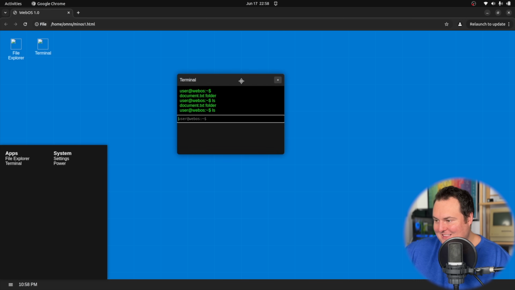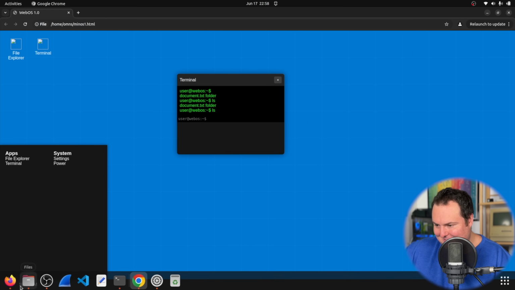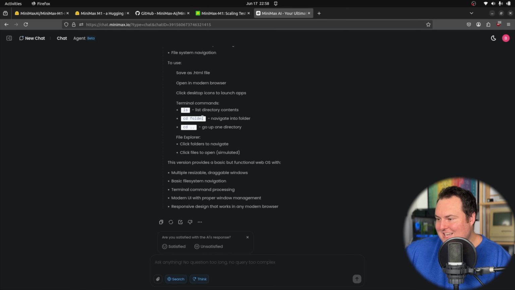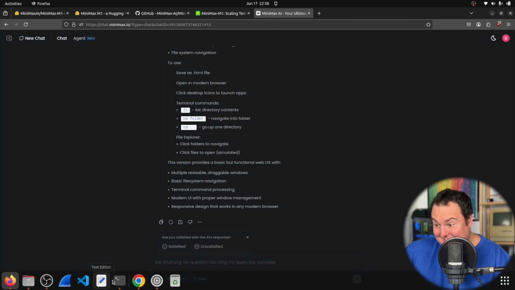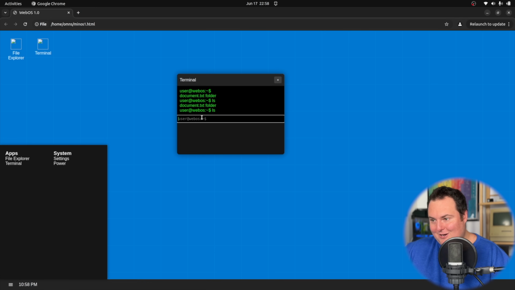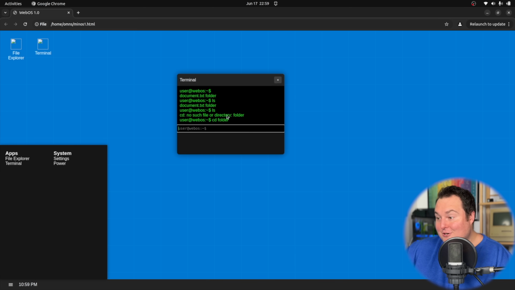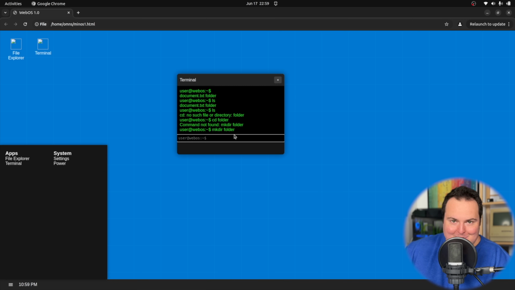The window is something that can be moved around. Let me see what other commands it told me I could do. cd into a folder and then go up one directory. Still, that's really good. Okay, so let's see, what folders are there here? There is just something named folder. Let's go into it. And then it should change to reflect that we are in no such file or directory. So that's actually good. It properly, okay, it probably won't, but okay, yeah, it doesn't have the command to make a directory.